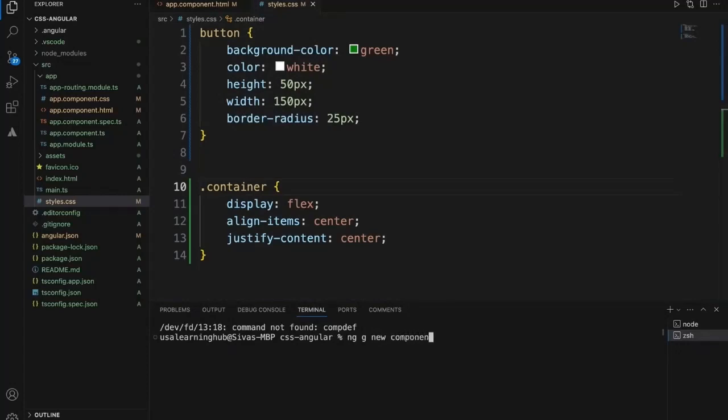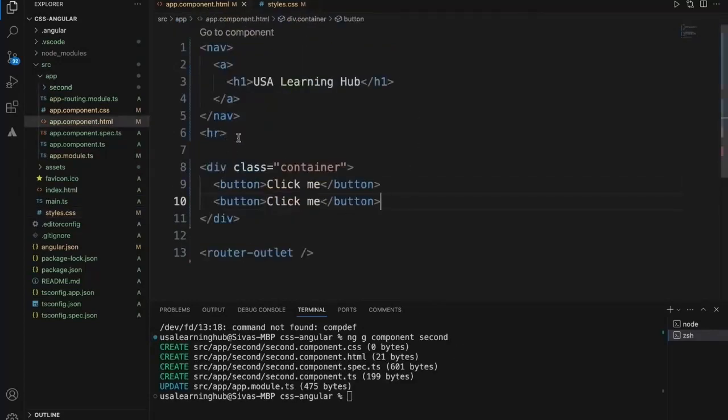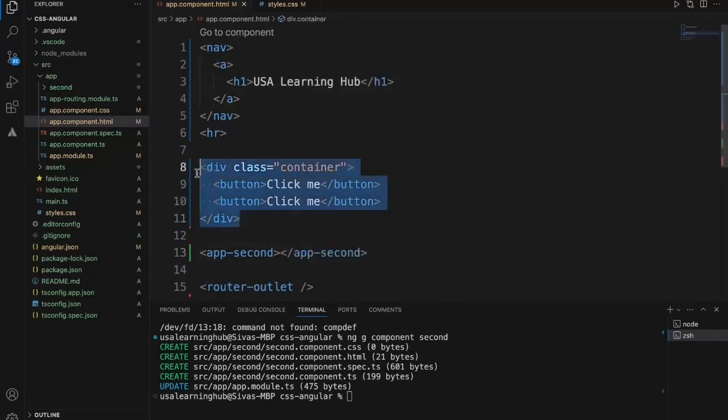I'm using Angular schematics. I'll say second component. What I'll do is, this is the app component. I'll add the app second component here, and I'll add the same buttons in the second component.